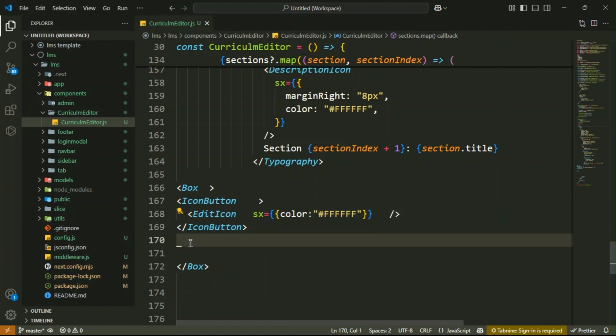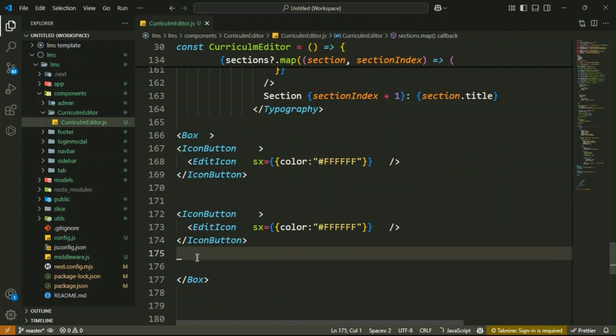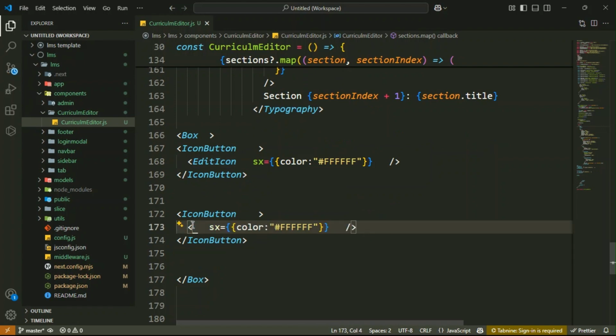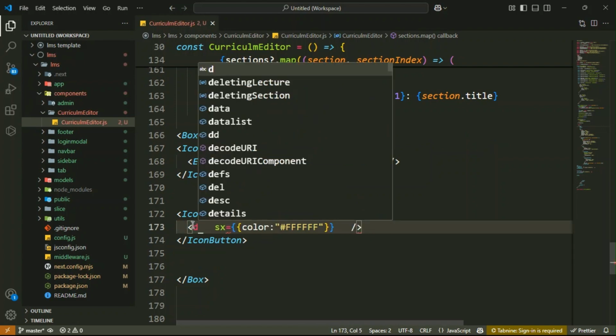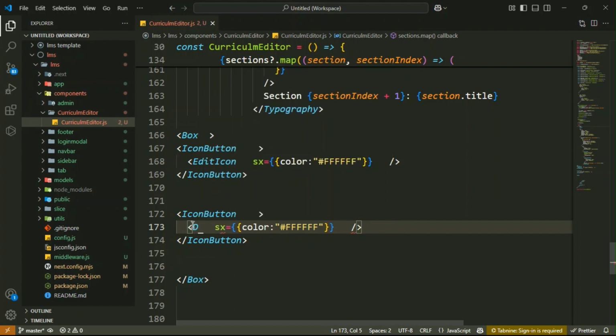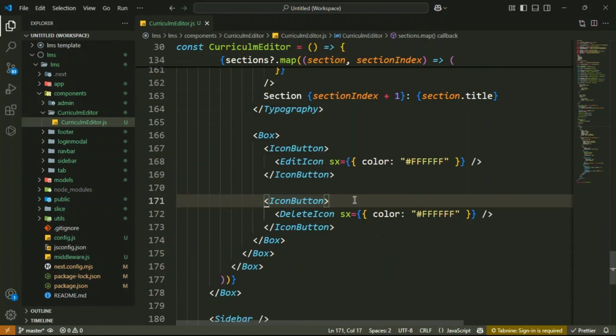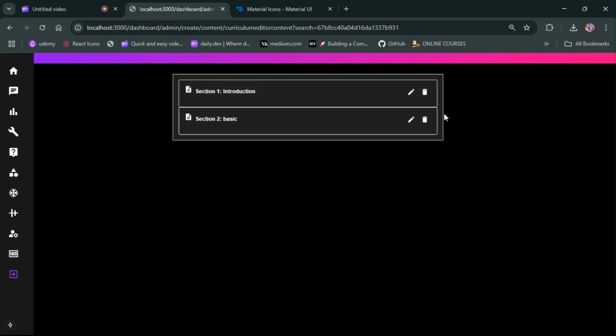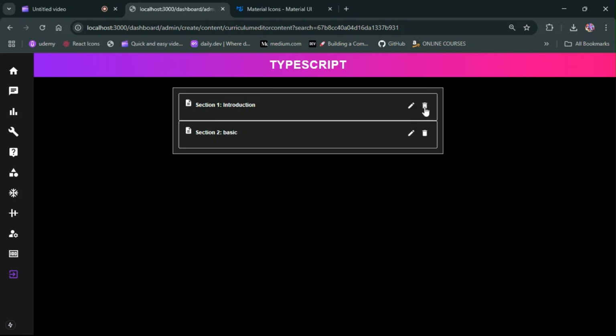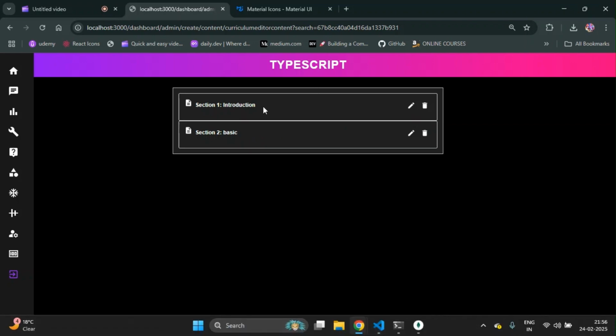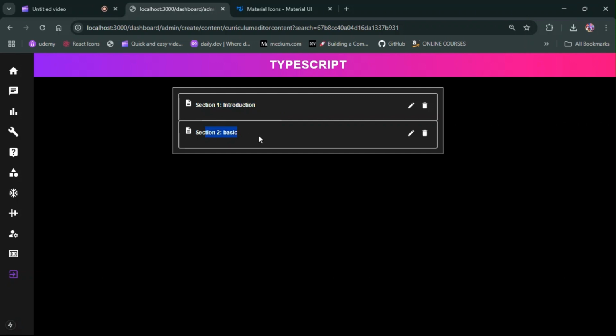Then again copy this and paste it. Now in place of EditIcon, you have to write the DeleteIcon. Alright. So let me format your document, then check it. Now it is looking very good. At this time it is not working. Later on we will make it dynamic. Whenever you click here, you have to delete these sections also. So this is introduction, then basic. Now you see it is looking very good, guys.